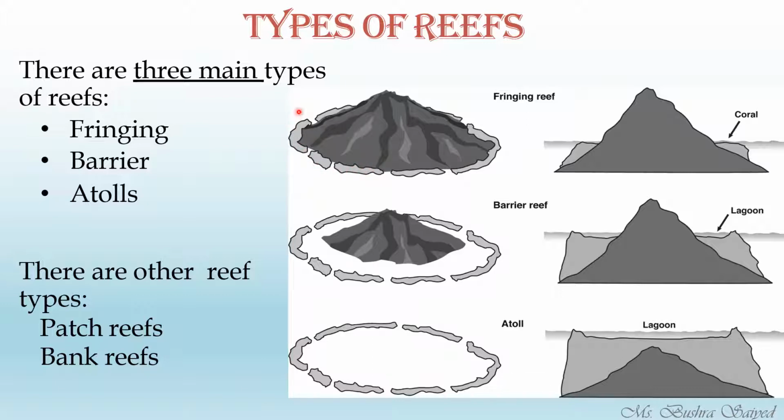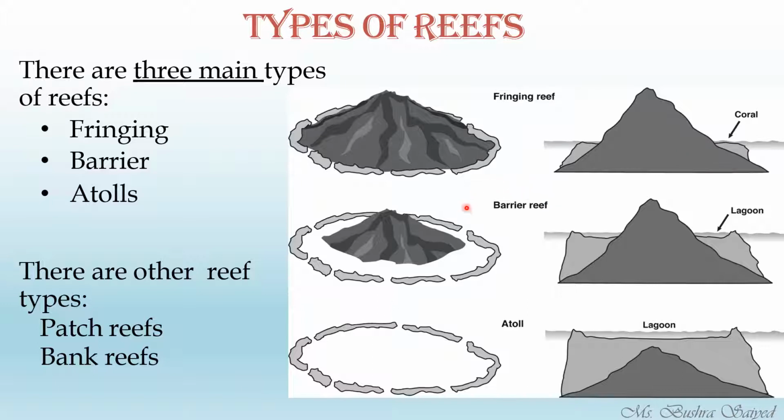If the reef is formed nearer to the seashore or attached to the seashore, we call it a fringing reef. Here you can see, consider this as an island. The coral reef has started forming just after the island or attached to the island.